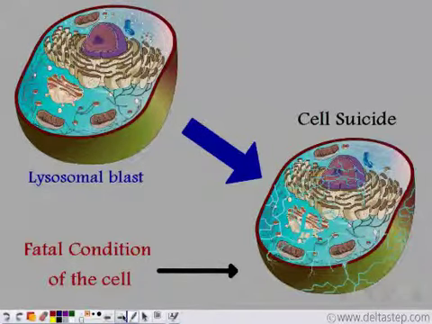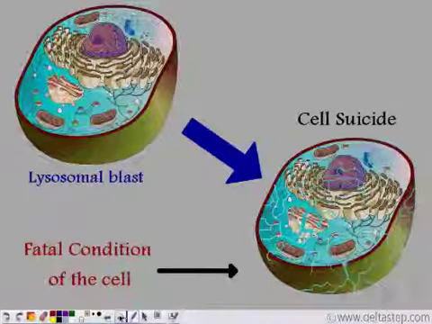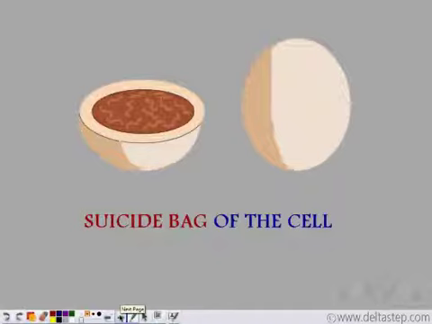So, a special name has been given to the lysosomes. They are known as the suicide bags of the cell, because they can take down an entire cell when the cell becomes old or non-functional. And this phenomenon is very important for cell recycling.